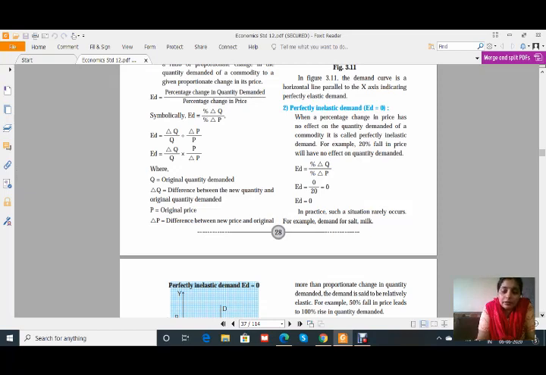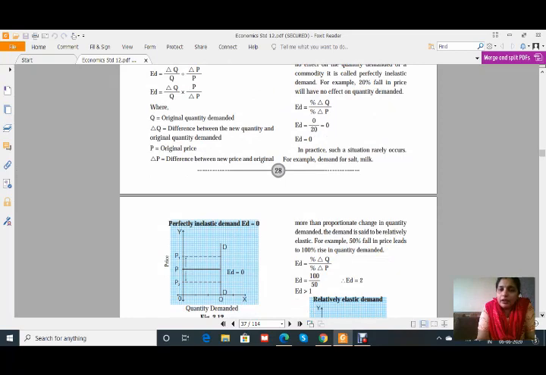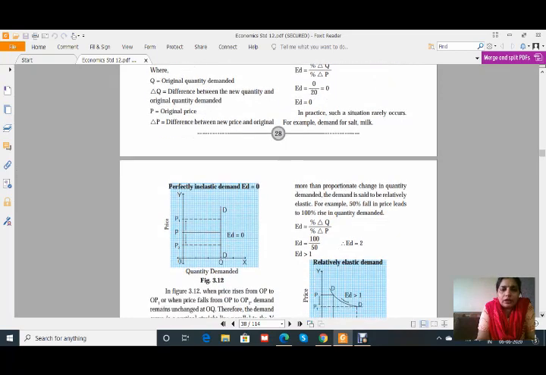See, for this one, for example, if I have to purchase salt, and the price of the salt is 25 rupees per kg, and if it is reduced to 20 rupees, then also the demand will remain the same. कोई ये नहीं सोचेगा चलो सॉल्ट का प्राइस कम हो गया 10-15 किलो सॉल्ट खरीद लो. सिमिलरली विद द मिल्क ऑल्सो, मिल्क का प्राइस अगर कम हो गया तो कोई भी ये नहीं बोलेगा आज 10 लीटर दूध ले लेते हैं क्योंकि आज कम प्राइस पे मिल रहा है. So this is the case of the demand for salt and milk is perfectly inelastic.